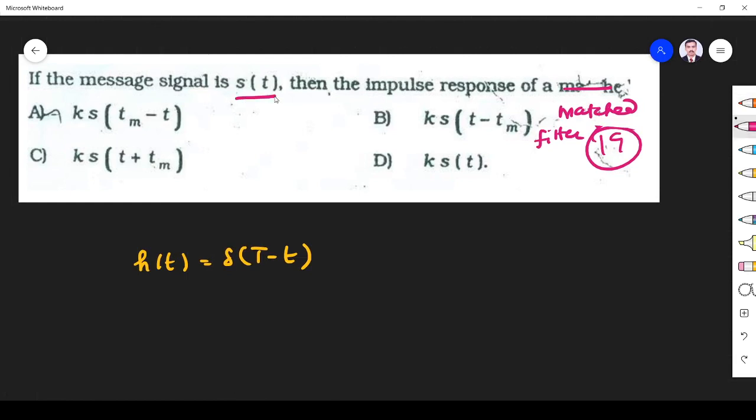So you check what is the input signal here? Here input signal is s of t. Where is it reversed? Only minus t is reversed here. Here it is not reversed, so it is not the answer. The input signal must be time reversed. S of t is input means it must be s of minus t and shifted by T. Where is there any minus t? No. Here also plus t, it is not the answer. Here also plus t, it is not the answer. Here minus t, that is shifted by T units. So k into s of T minus t, that's amplitude. You can add k. K into s of T minus t is the correct answer.